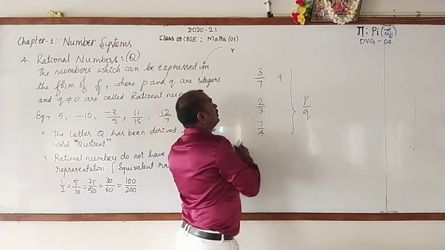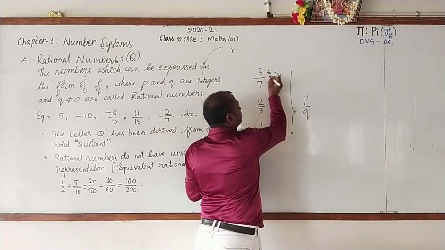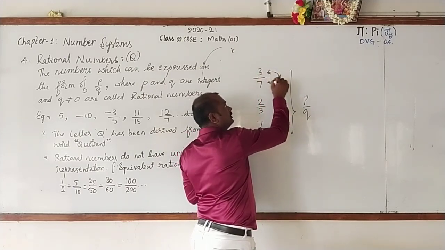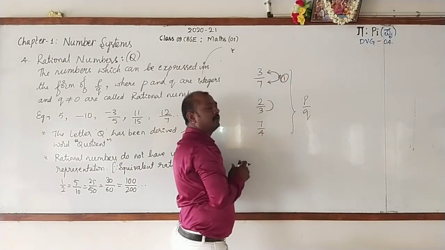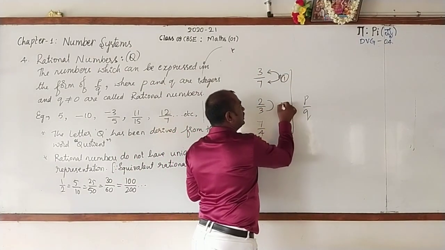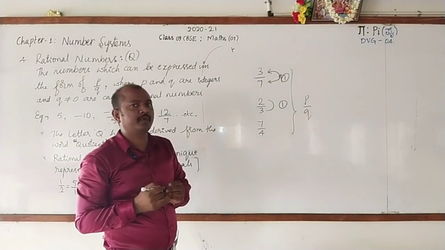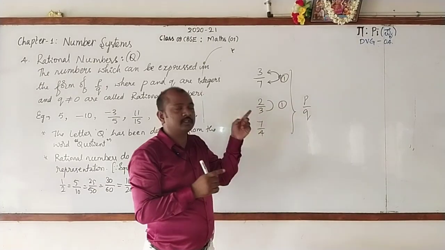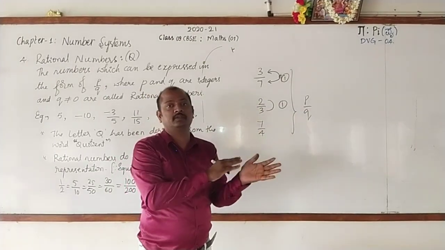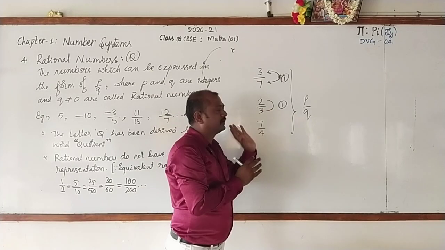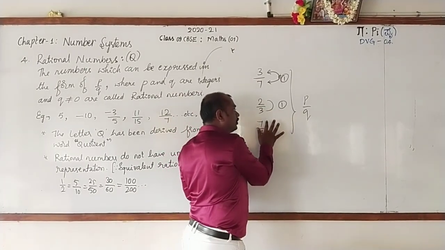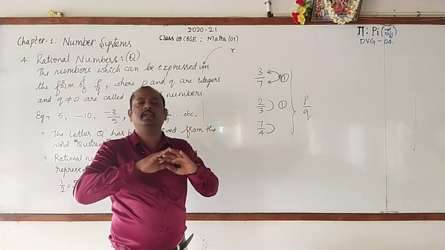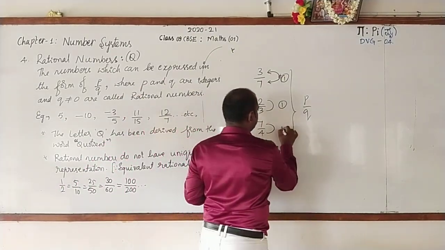What do you say about their common factor? What is the common factor of P and Q? Nothing but 3 and 7. It is 1. What about common factor of 2 and 3? That is also 1. Common factor means the number by which the given numbers, that is P and Q, can be divided. That is a factor. Then I am asking you, what is that factor? Here, 7 and 4 are not at all divisible by any number except 1.